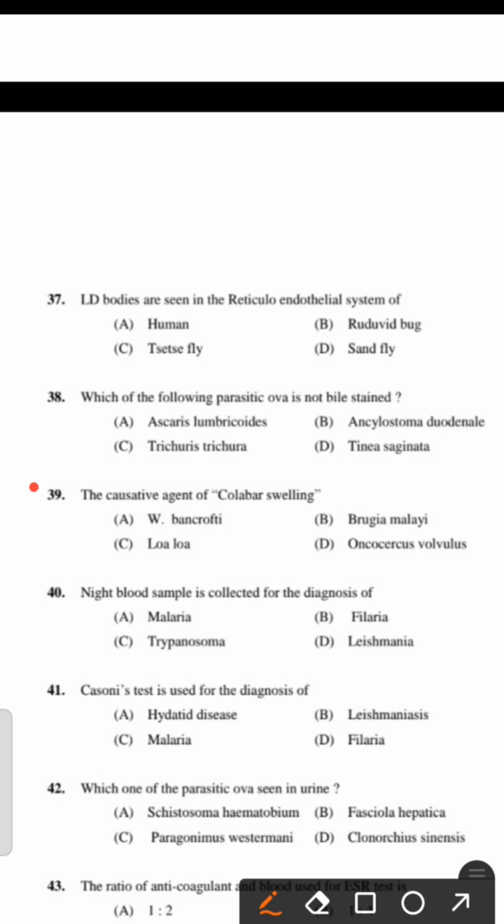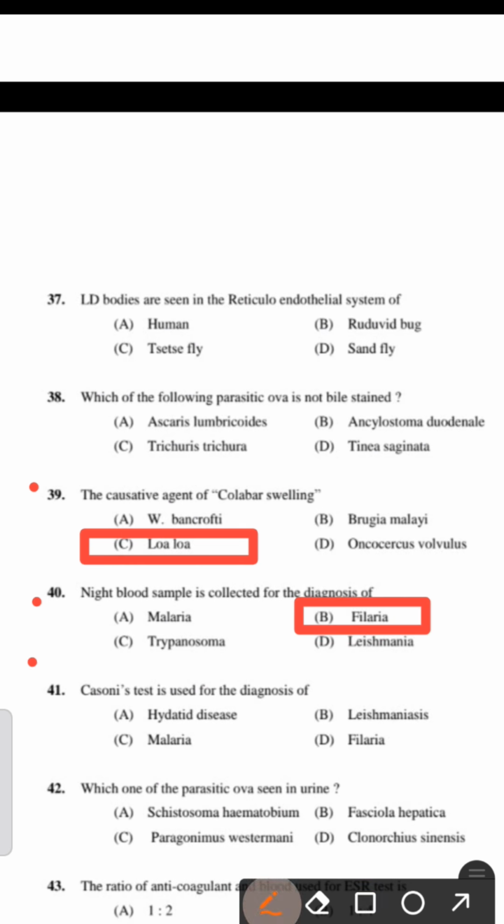Next one, the causative agent of Calabar swelling: Wuchereria bancrofti, Brugia malayi, Loa loa, Onchocerca volvulus. The right answer is option C, Loa loa. A night blood sample is collected for the diagnosis of: malaria, filaria, trypanosoma, leishmania. The right answer is option B, filaria.